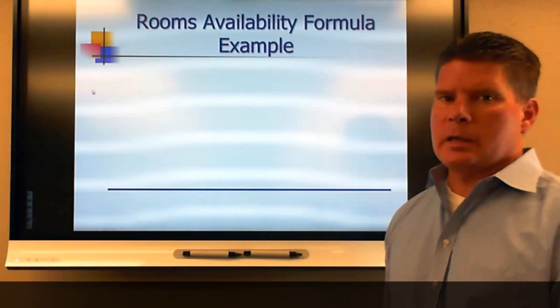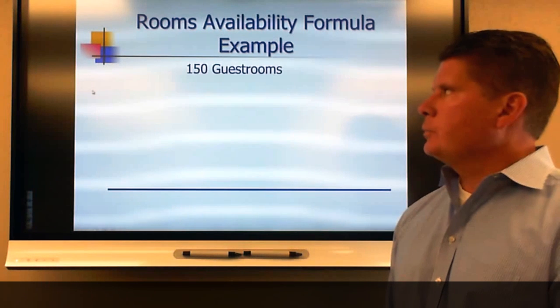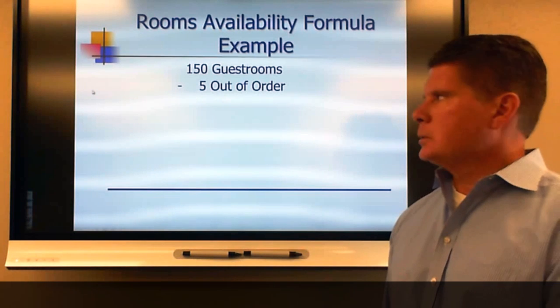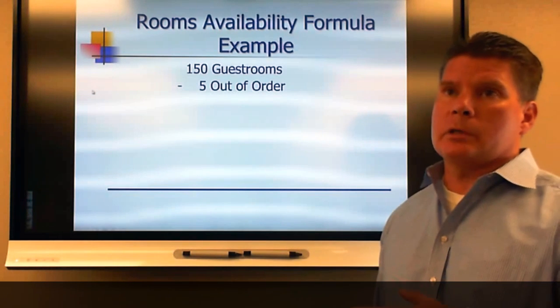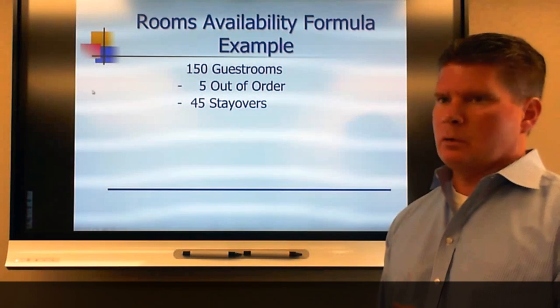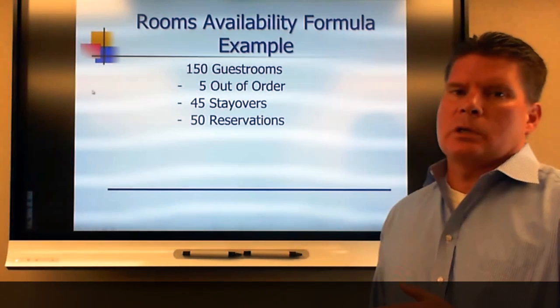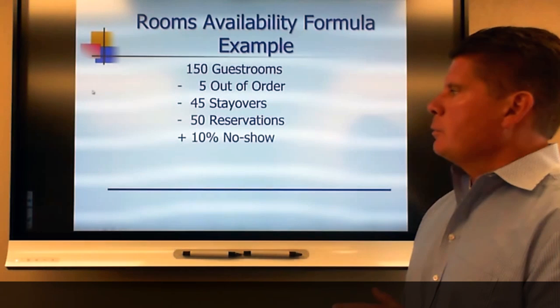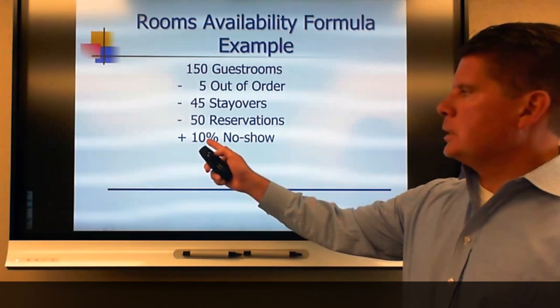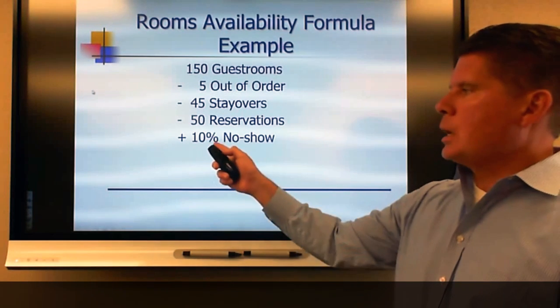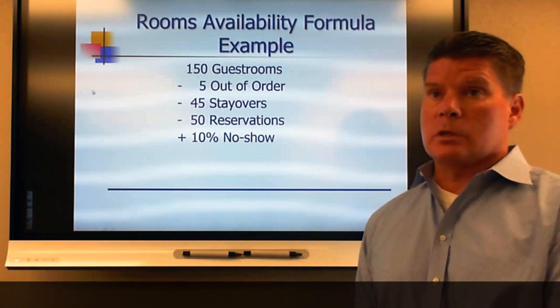So let's try a quick example of this. If we have a 150 room hotel and we had 5 rooms that are out of order, now we have 145 we can sell. We have 45 stayovers, now we have 100 rooms we can sell. We have 50 reservations, now we have 50 rooms we can sell. However, we have a 10% no-show. So we take 10% of the 50 reservations and add that back in. So now we're back to 55 rooms to sell.